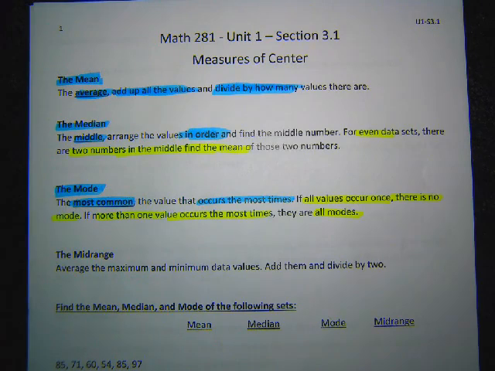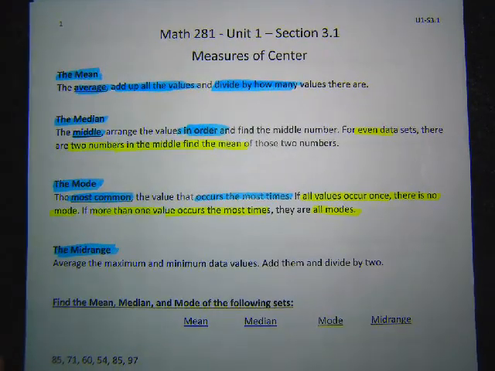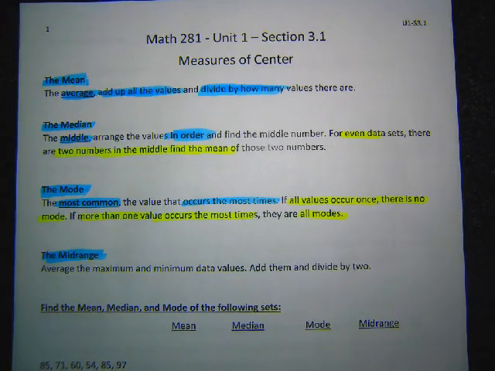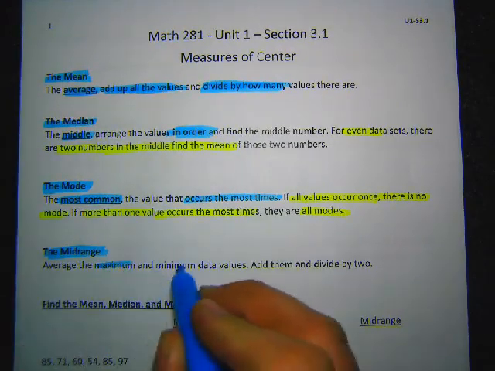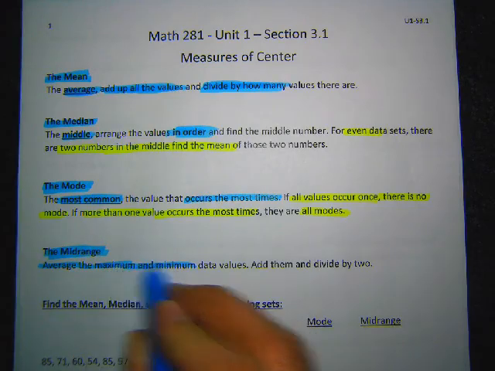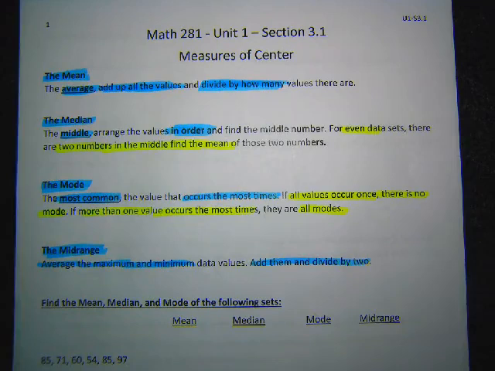Last one we have here is called the mid-range. This one's not as commonly used, which we'll talk about as we go. Why? The mid-range just takes the average of the maximum and minimum value. So it ignores all the other values. It just takes the max value, the largest, and the minimum, and finds the average of those two. So you really just need the top and the bottom, and you can find the mid-range. It's really easy to do. All you have to know is the biggest and the smallest values, and just add them up and divide by 2. But it only uses those 2 values.